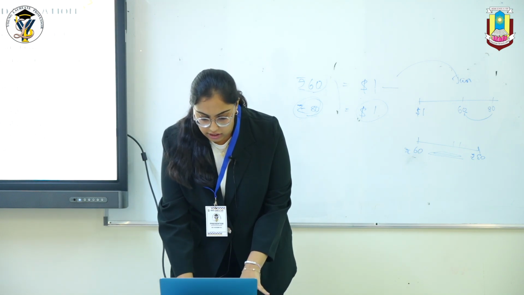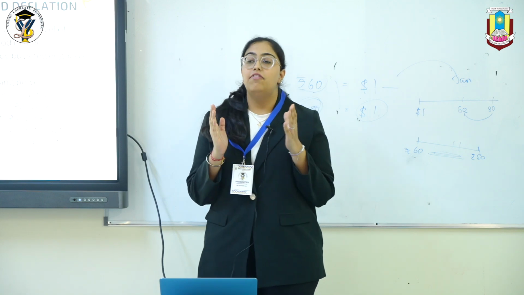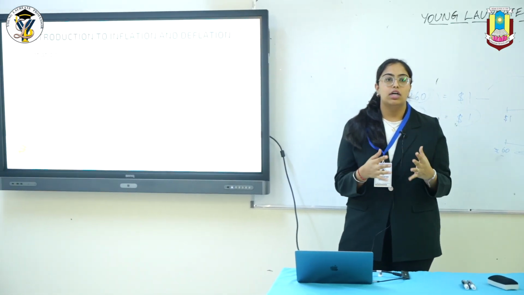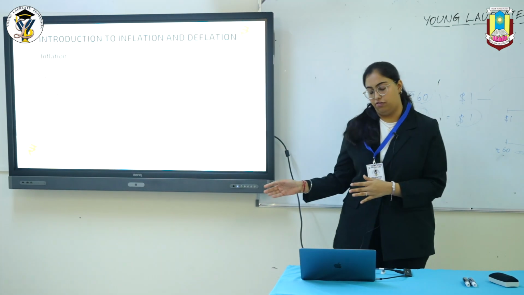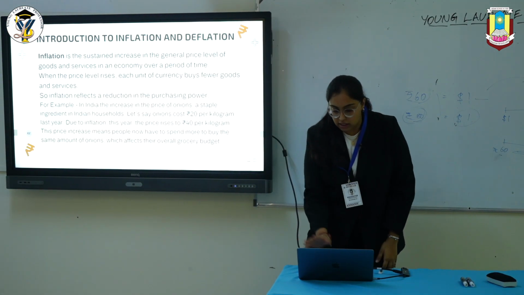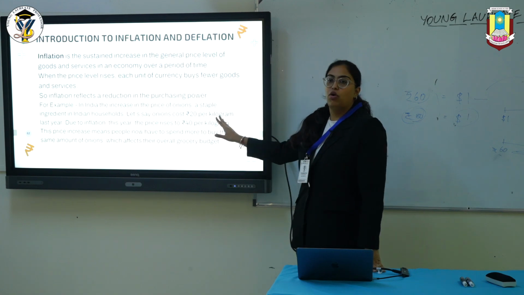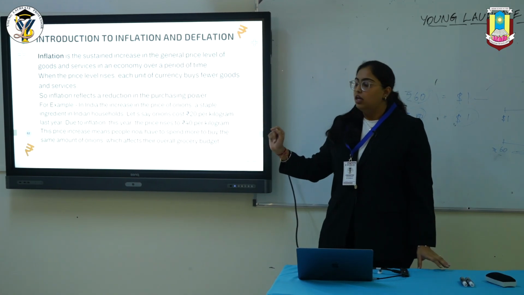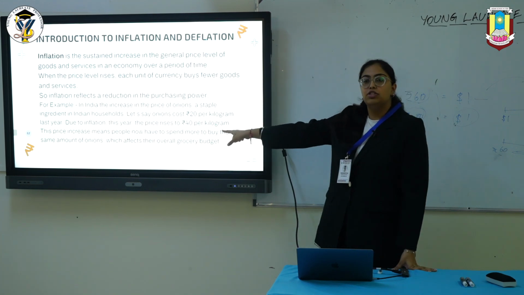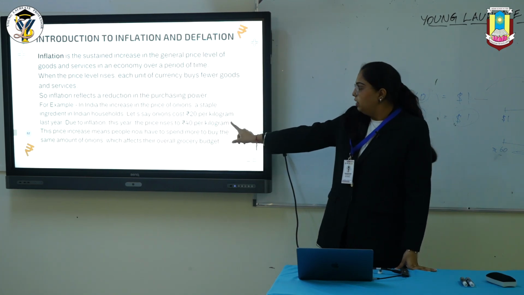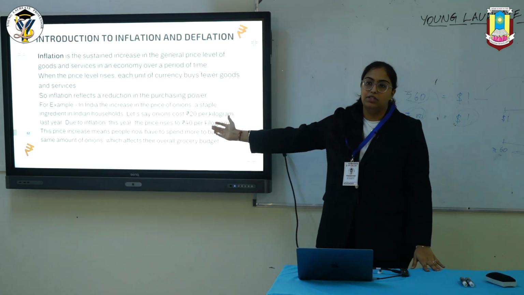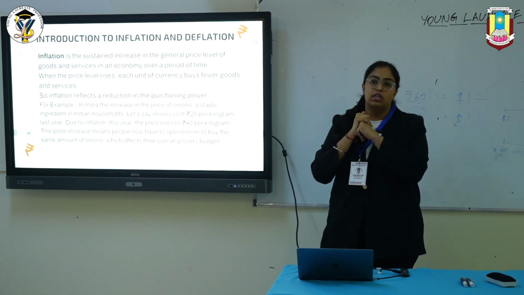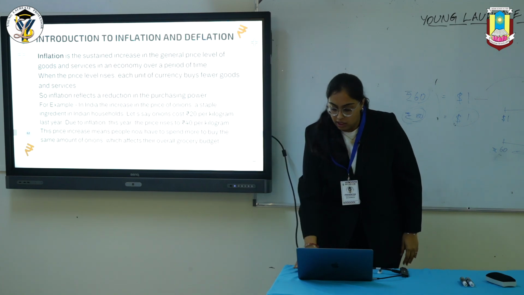Let's get started with what inflation is. Inflation is basically the rise in the price of goods and services occurring in an economy over a period of time. So let's take an example that we have taken here, which is onion. Onion is a staple thing in our life, but it costs rupees 20 per kg during one period of time, but it increased to rupees 40. That increase per kg of onion is called inflation.